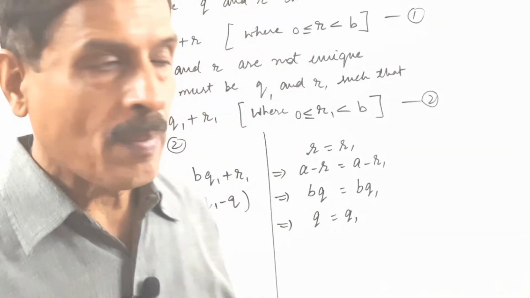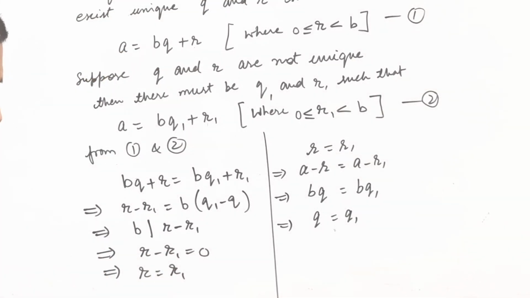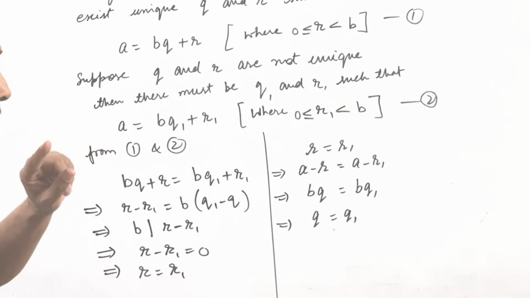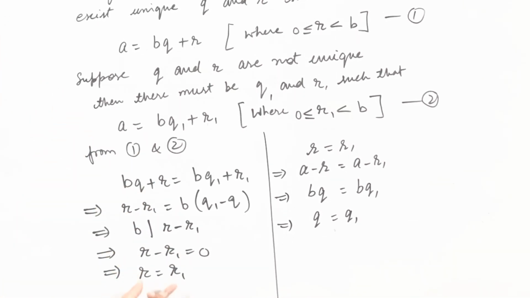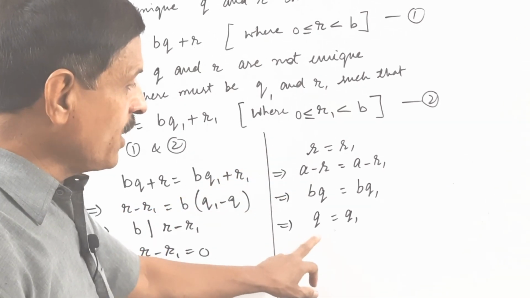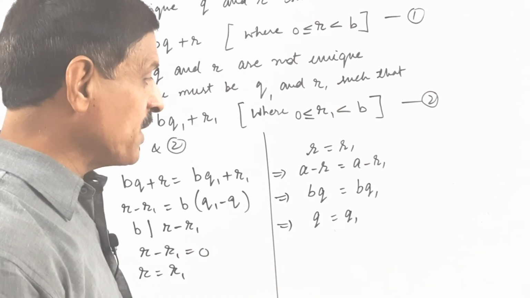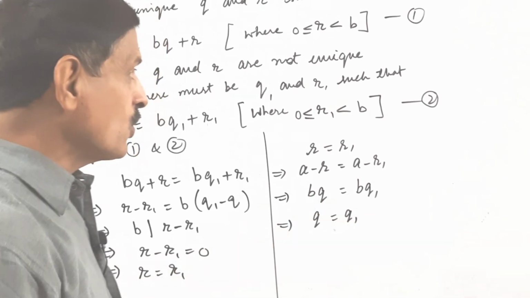Now we see, we first obtained r is equal to r1. It means r and r1 are not different. These are unique. And here we obtain q is equal to q1. It means q and q1 can't be different. These are also unique.